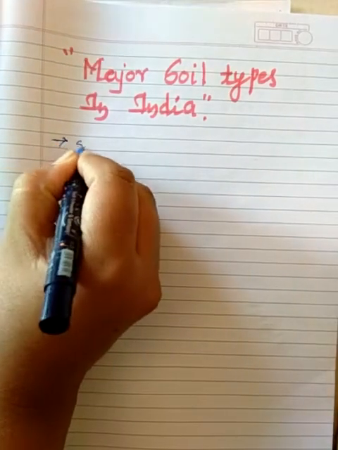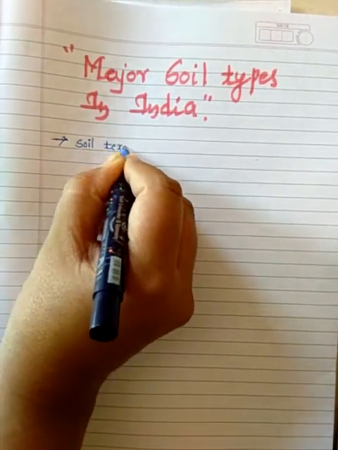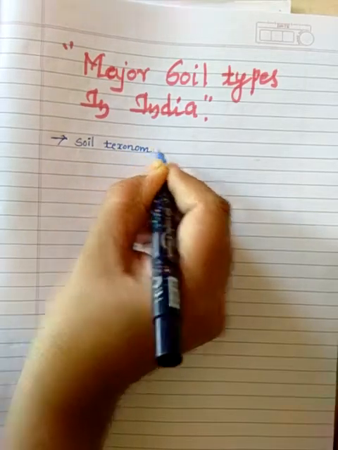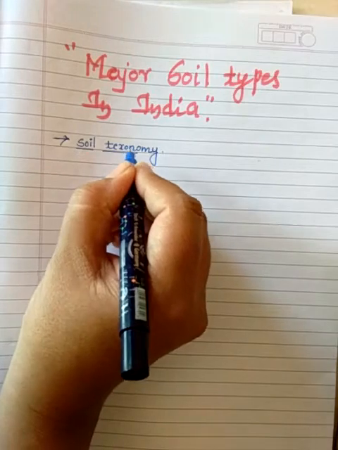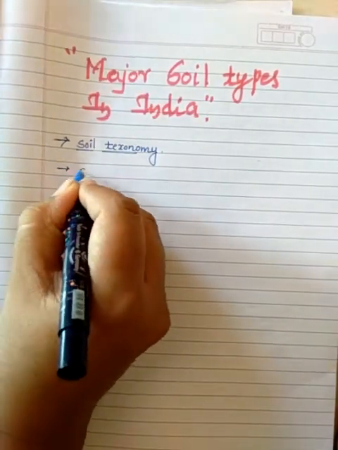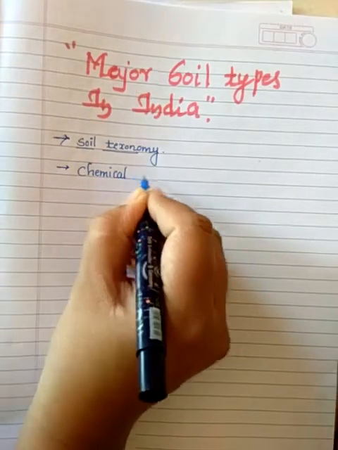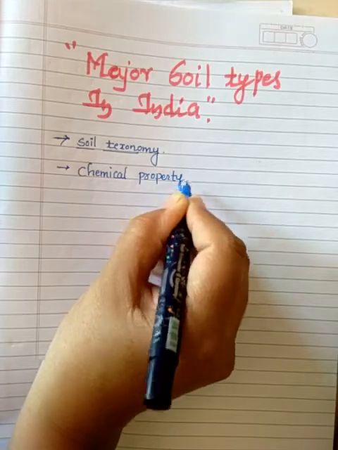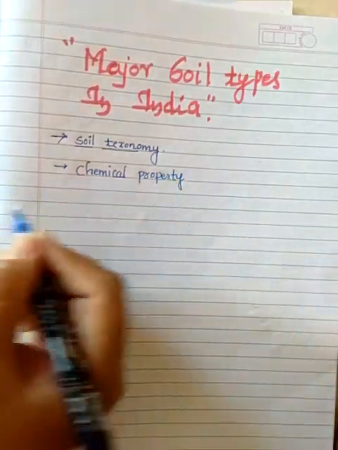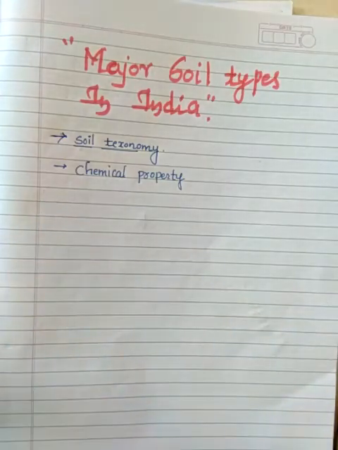The major groups get classified according to their soil taxonomy, meaning at which particular area a particular soil is present. Again, it can also be classified based on its chemical property. Based on that, the major types or dominant groups of Indian soil get classified.